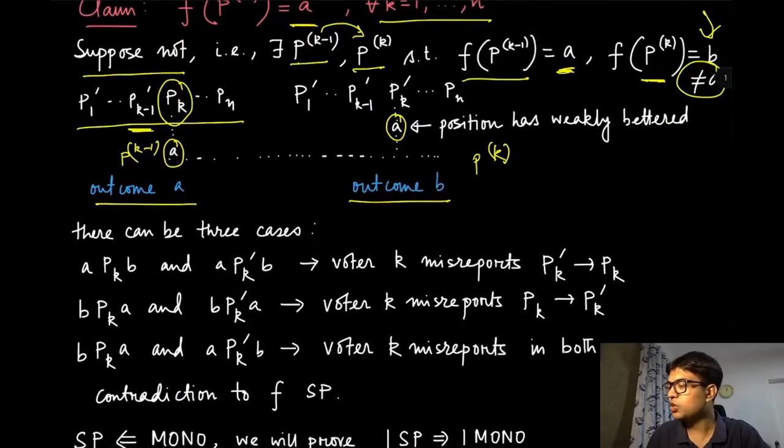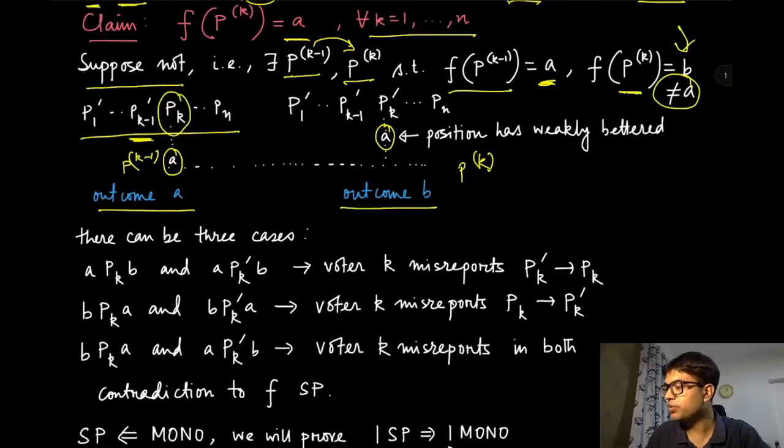Now let us go case by case. There could be three cases. The first case is that in this particular preference profile for player k, A is more preferred than B, and in the new preference profile also A is more preferred than B. Remember, we are just comparing between these two alternatives.